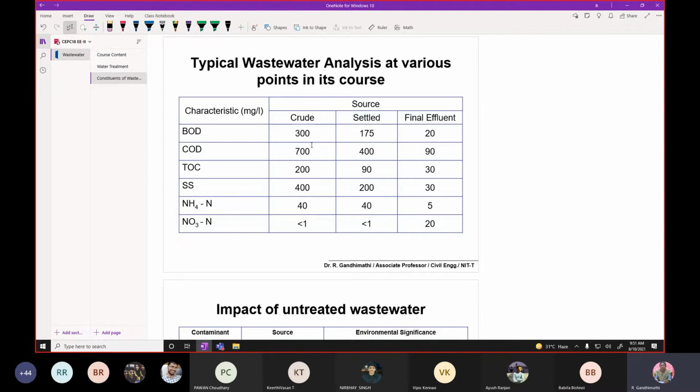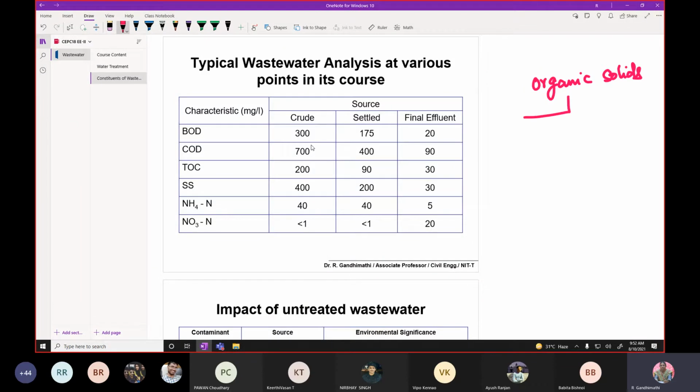Biodegradable means the organic matter can be degraded by microorganisms. The remaining is not degraded by microorganisms. Therefore, we should go with different measurement techniques to oxidize the entire organic matter present in the wastewater. Is it clear? For example, we start with organic solids, or organic matter.